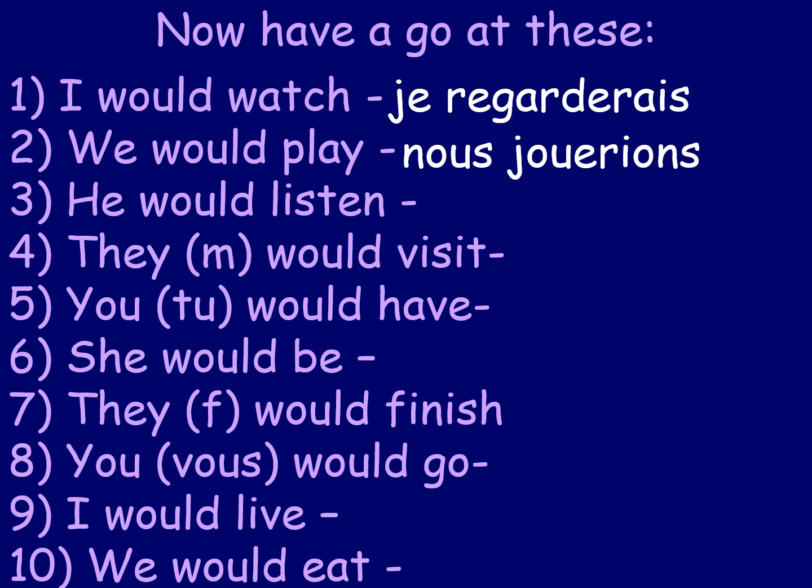Okay, so let's have a look. Number 3, he would listen. First of all, we need to take the word for he, which is il, and the word for listen, which is écouter. We leave it as a full verb, écouter, and we add on our correct ending for he, which hopefully you should know is, as we go down, AIS, AIS, AIT on the end. Il écouterait. He would listen.